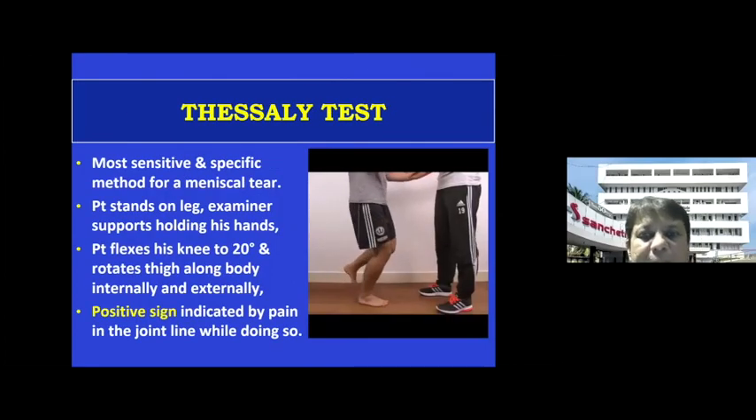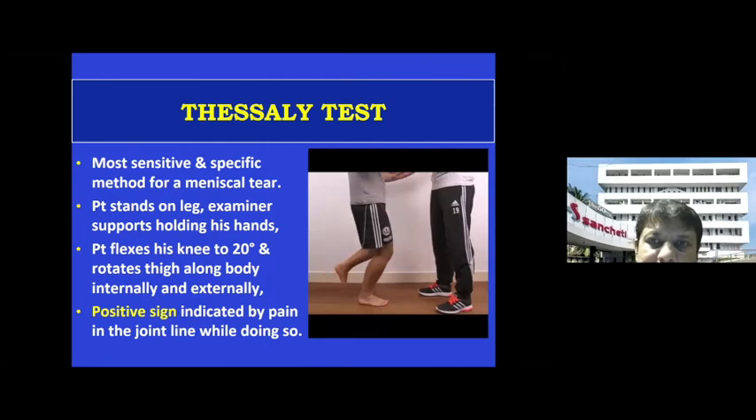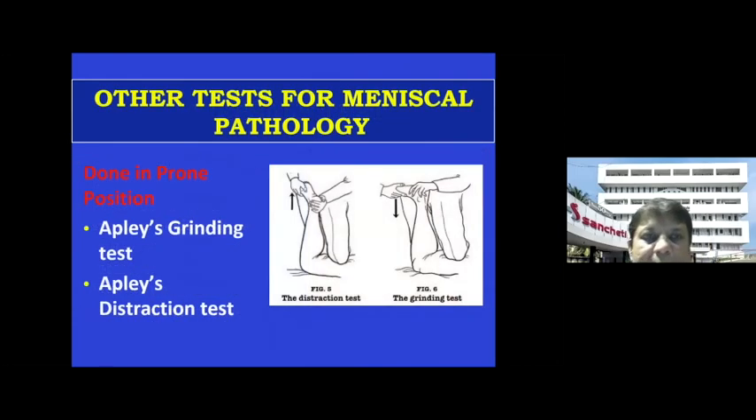This is another test which you should do, the Thessaly test, where both the hands of the patient are held by the examiner, and then you ask the patient to fix the tibia by fixing the foot, and then he rotates the thigh along with the body. And if he gets pain, then that is positive for a meniscus tear. You should do it on both sides, the affected and unaffected. These are tests you should know.